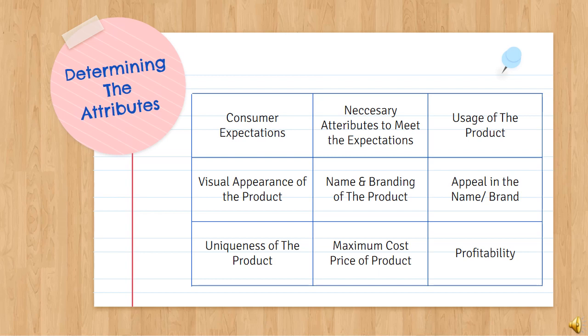What is the name and branding that should be given to the product? How appealing will the name or the brand be for consumers? How is the product different from the others? Like, we are talking about the competitors here. What is the maximum cost price for its sale to remain profitable?